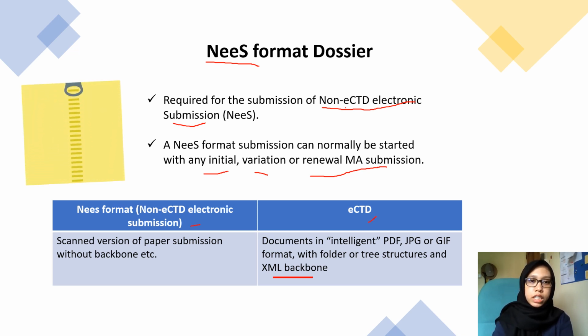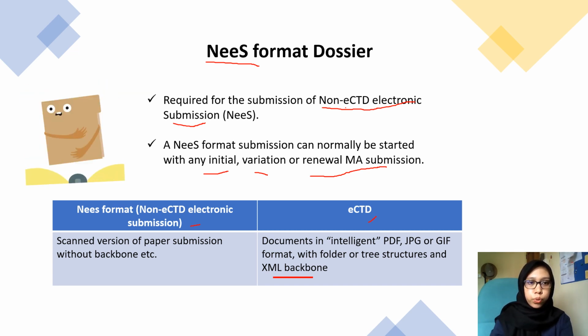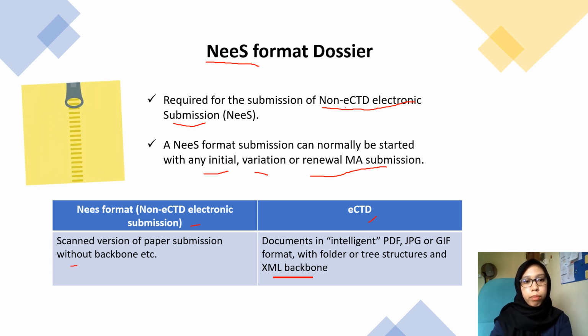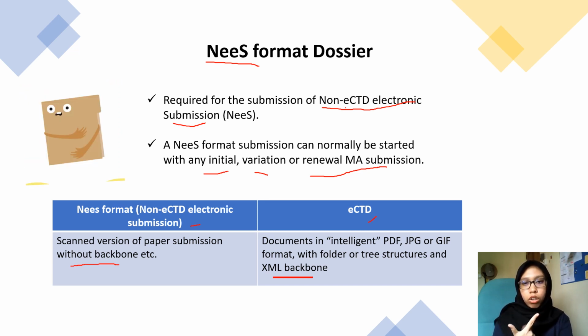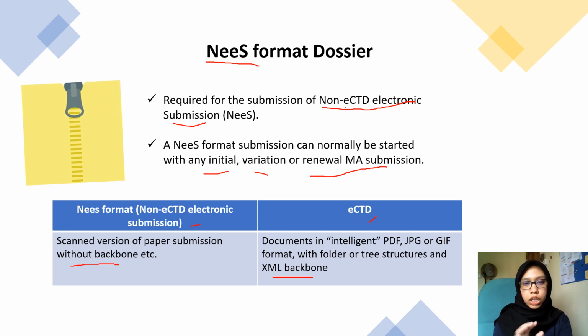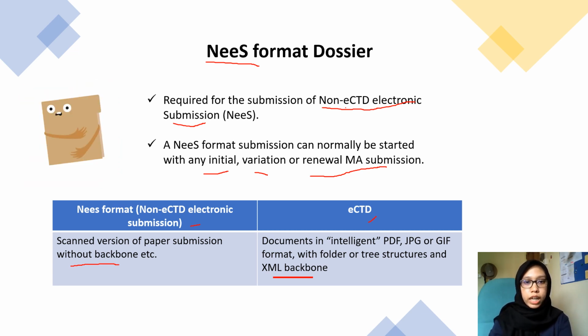Both of these are electronic CTD. The difference is that NEES is the scanned version of the paper submission, and it is without a backbone. However, ECTD is a document in an intelligent form, in PDF, JPG, or GIF format, together with the folder or tree structure and also an XML backbone.